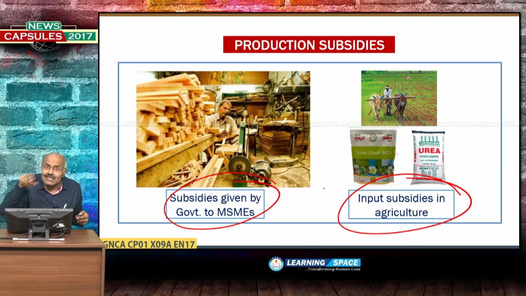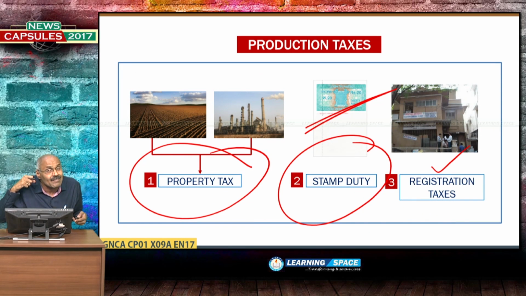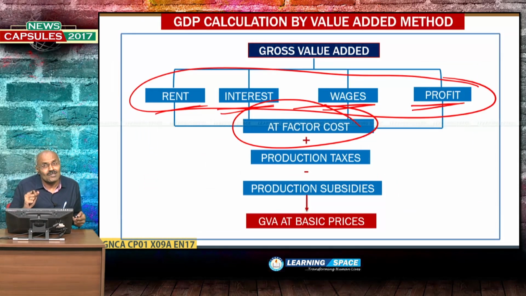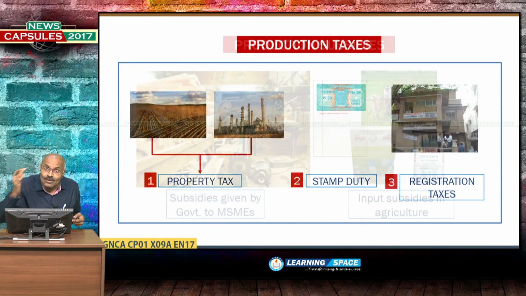So, these are the aspects which are to be subtracted, because the government is giving inputs directly. So, at factor cost, if you add production taxes and subtract production subsidies, you will get GVA at basic prices. And let us go ahead.